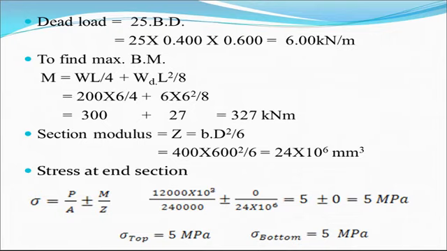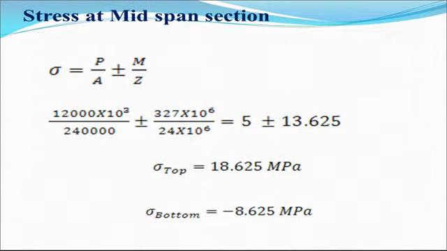Now at the midspan section, again the formula is the same, P by A plus minus M by Z, but what is the change? Bending moment is there. At the midspan, maximum bending moment is 327 into 10 raised to the 6 Newton mm. So we get 5 plus minus 13.625. So at the top 5 plus 13.625, it is 18.625 MPa, and at the bottom 5 minus 13.625, which is minus 8.625. This is the stresses at top and bottom.